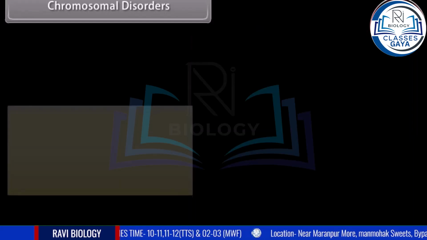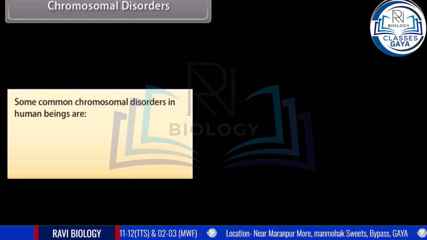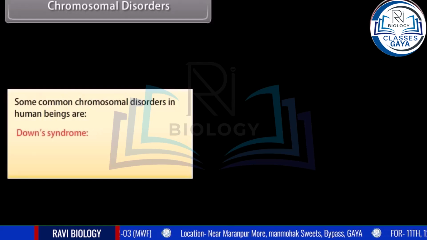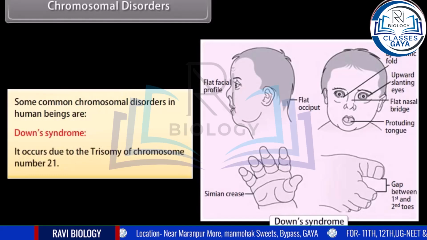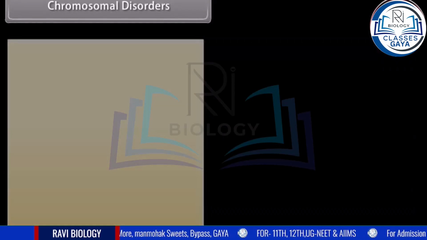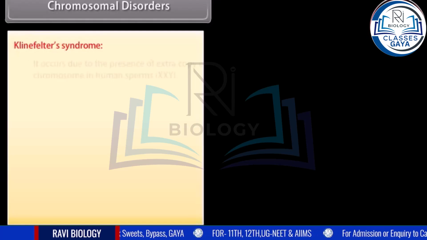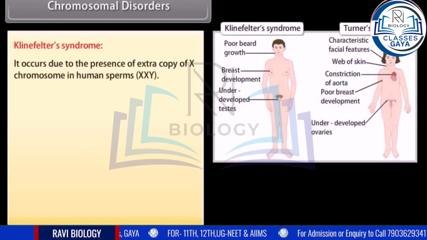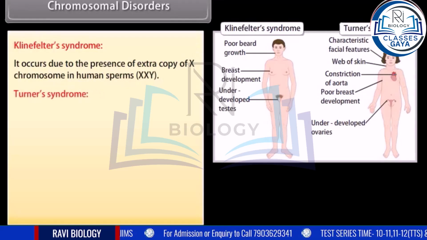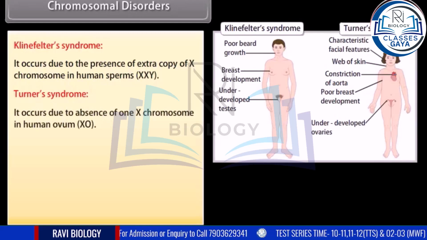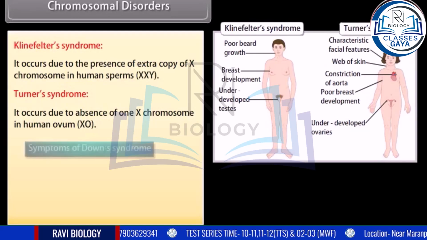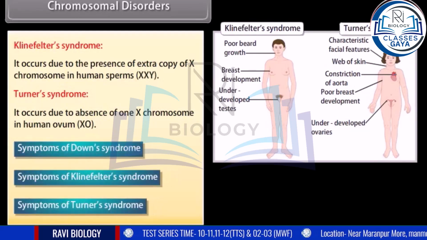Chromosomal disorders. Some common chromosomal disorders in human beings are Down's syndrome, which occurs due to the trisomy of chromosome number 21. Klinefelter's syndrome occurs due to the presence of an extra copy of X chromosome in human sperm, XXY. Turner's syndrome occurs due to the absence of an X chromosome in human ovum, XO.